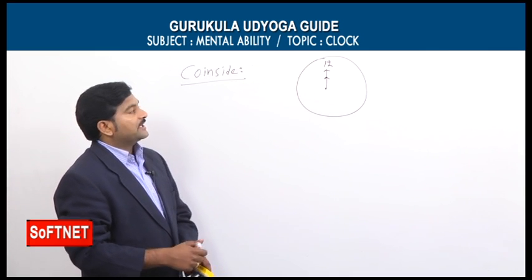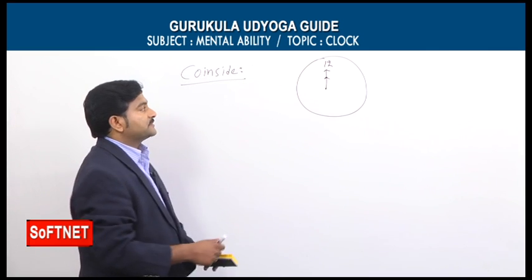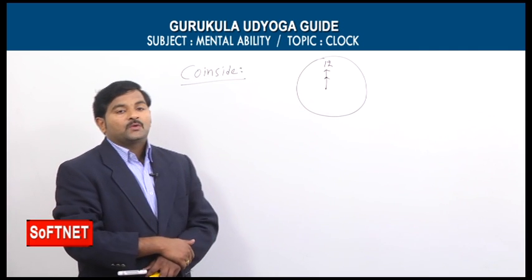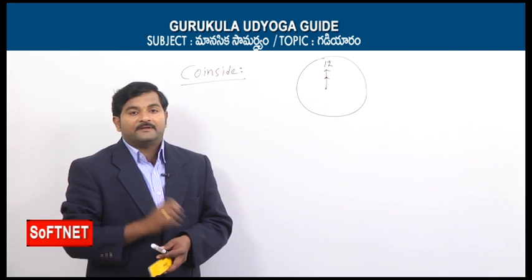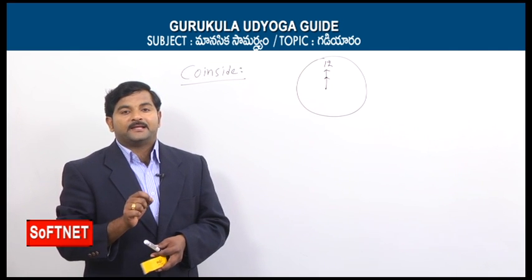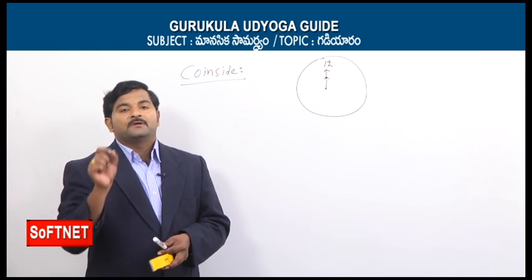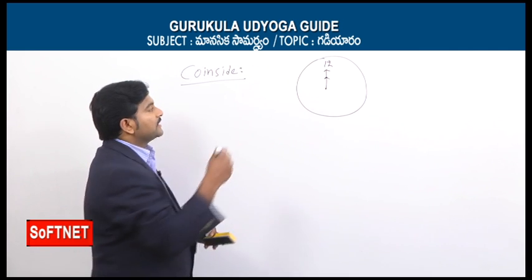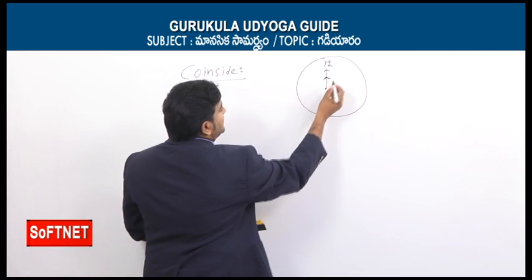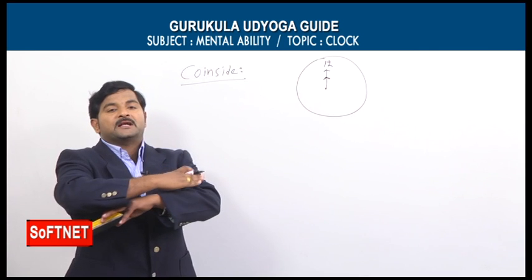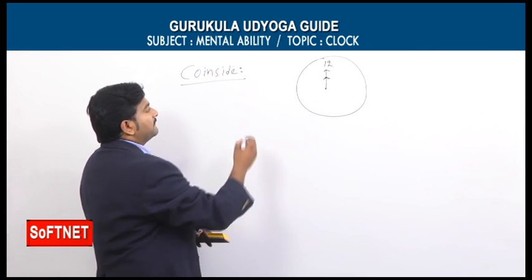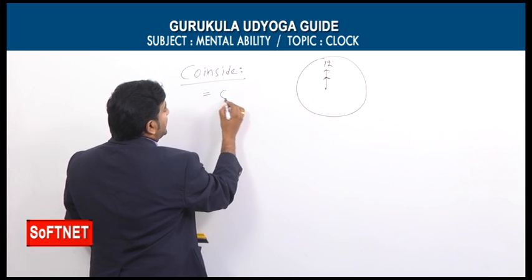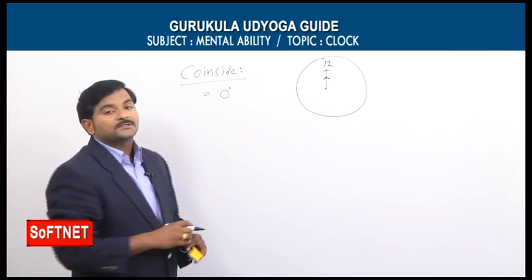So there are 3 points in this coincide concept. Let's say when two hands coincide, the best example is 12 o'clock. When two hands coincide, the angle between these two hands is equal to 0 degrees. By seeing this diagram we can say the hours hand and minutes hand both coincide. There is no angle between these two hands. That's why when two hands coincide, the angle between them is 0 degrees.